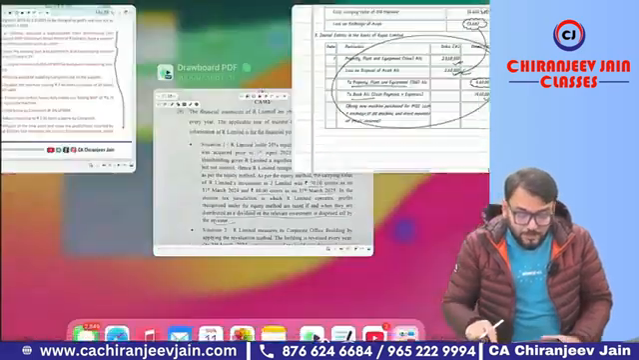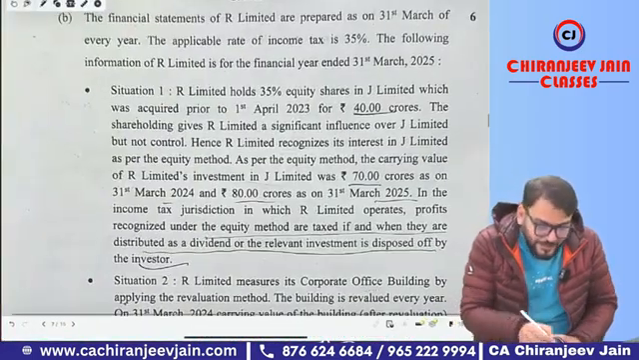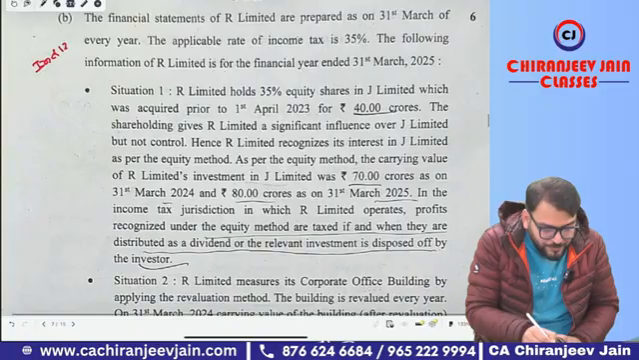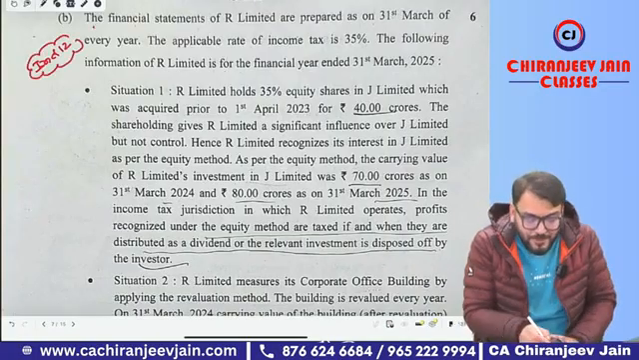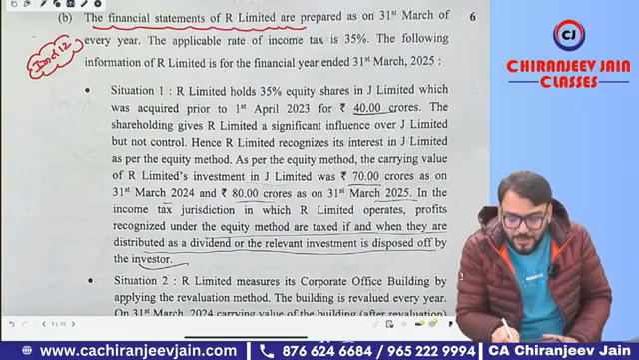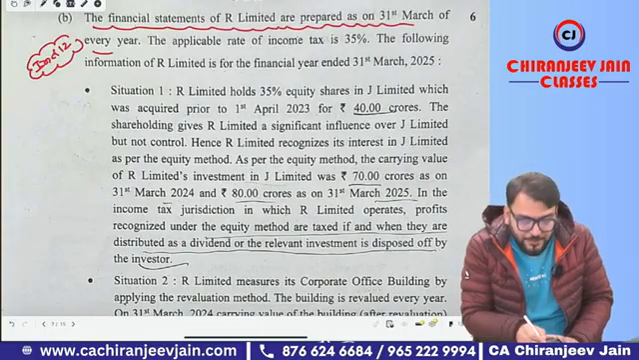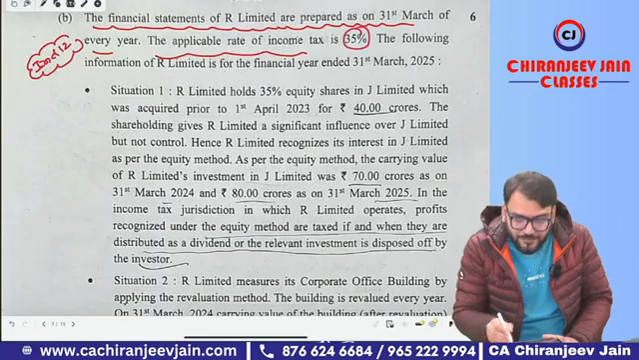Okay. Now let us come to question number 3B. It is related to IND AS 12 expected question. Similar question we have in ICAI study matter. Same to same question we have. The financial statement of R Limited are prepared as on 31st March every year. The applicable income tax rate is 35%.